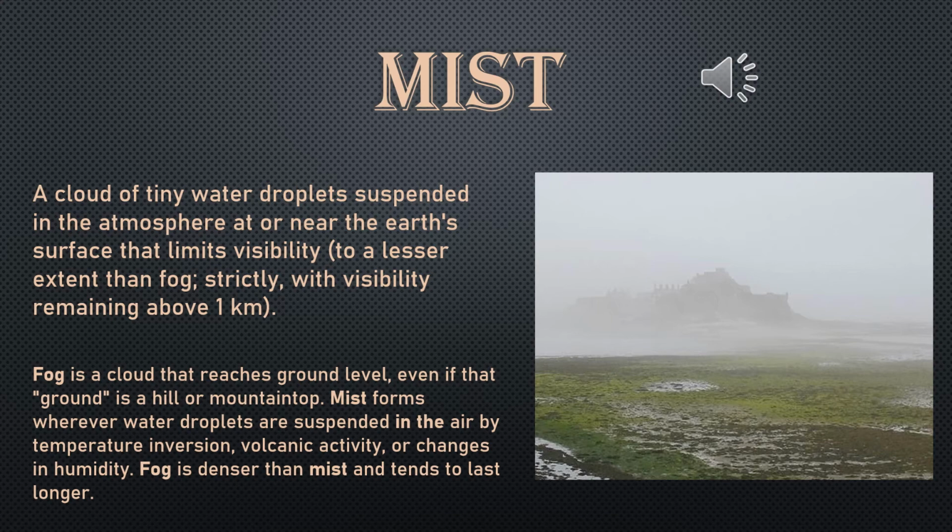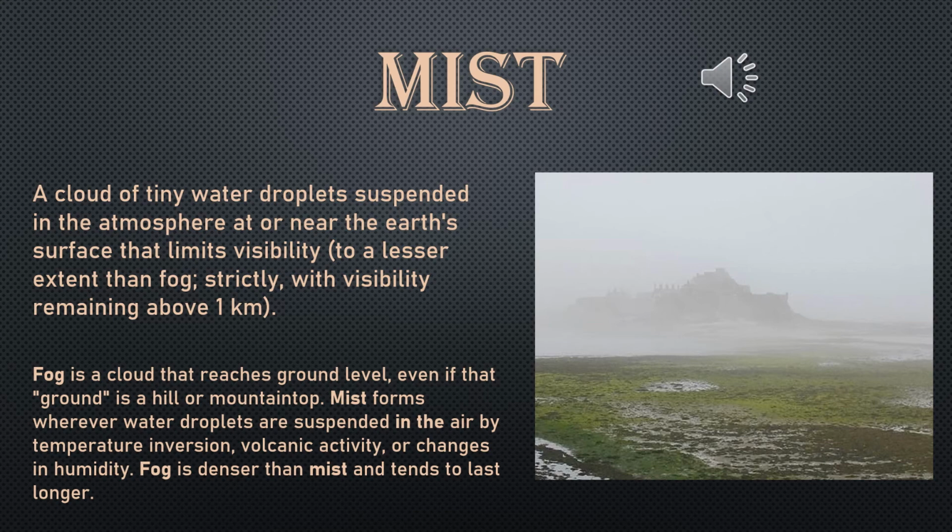Now, what is the difference between mist and fog then? Fog is a cloud that reaches ground level, even if that ground is a hill or mountain top. Mist forms wherever water droplets are suspended in the air by temperature inversion, volcanic activity, or changes in humidity.